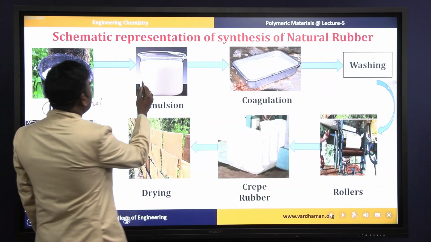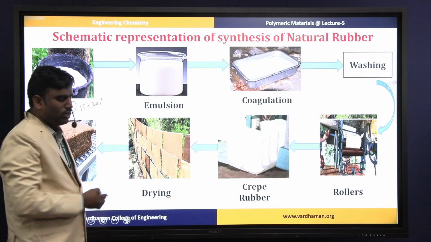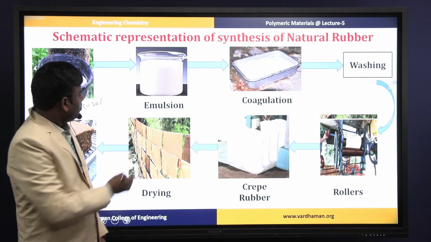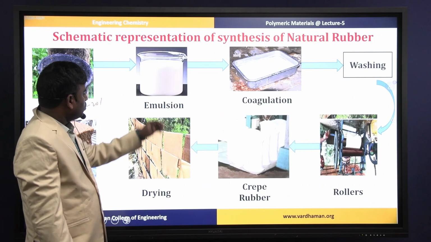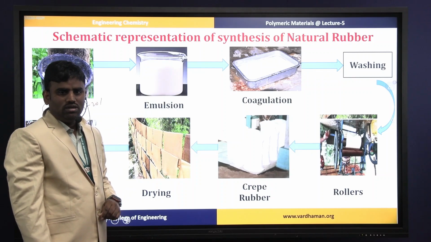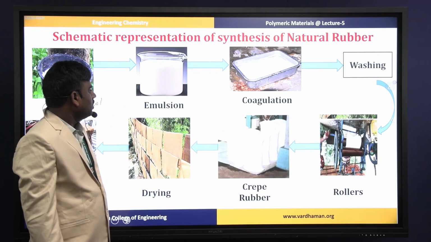After that, this latex consists of some impurities: organic impurities, fatty acids, proteins and resins. They are associated with this latex. That mixture we can call an emulsion. So we are going to remove those impurities from the emulsion.